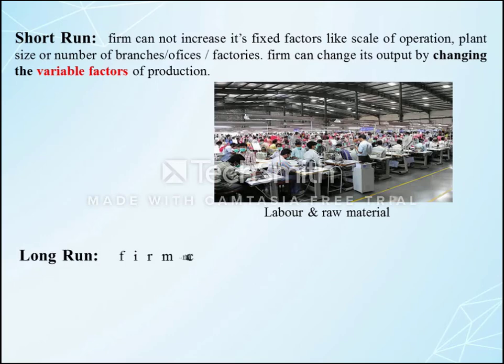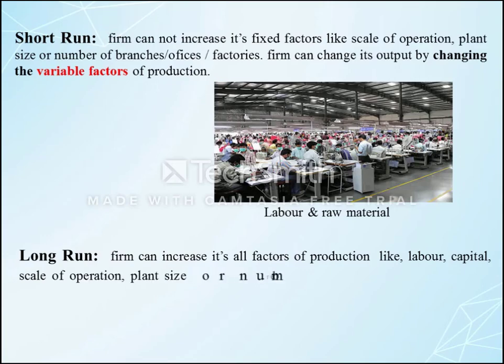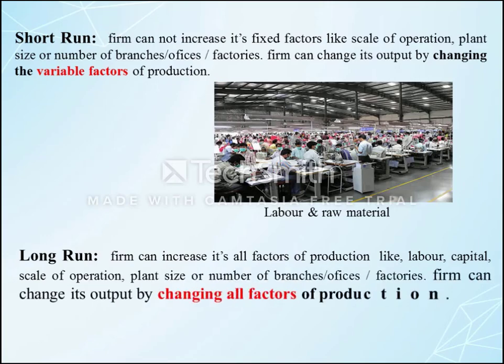Now let's understand what is long run. Long run means the period is very long. It can be 1 year, 5 years, 10 years, or more than 10 years, 20 years. In the long run, it is possible for the business firm to change all factors of production. So by changing all factors of production, the firm can change its level of output in the market. They can supply as per the demand for the product in the market. Because it is possible to change all factors of production: land, labor, capital, entrepreneur, all factors the firm can change.